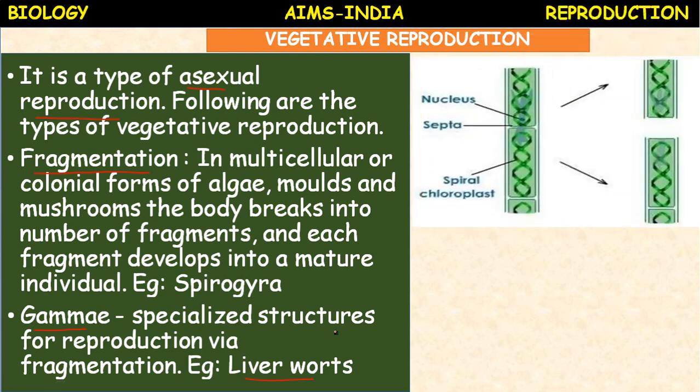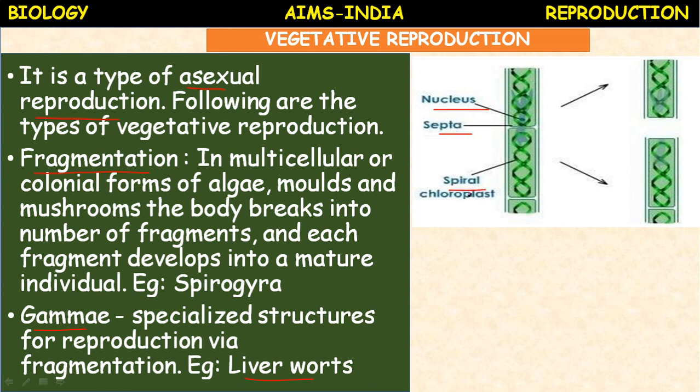So here in Spirogyra, you can see in the image, it is a filamentous alga which contains nucleus and the septae are present. So these septae break and each septum develops into a new individual.